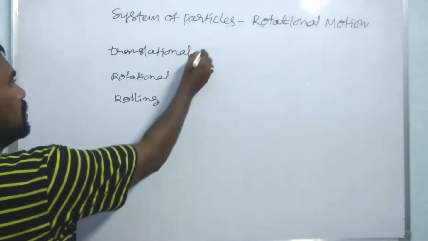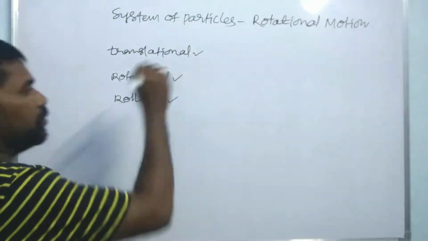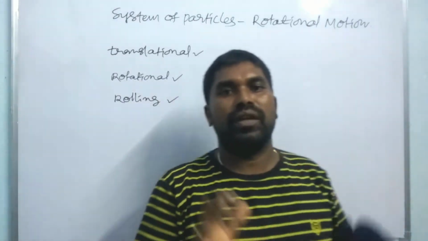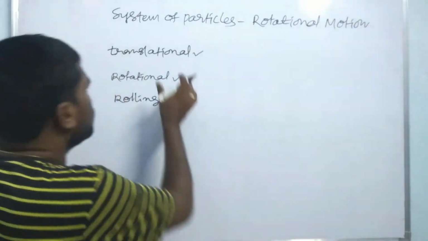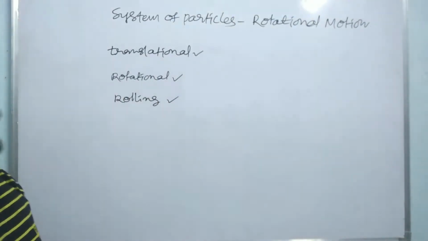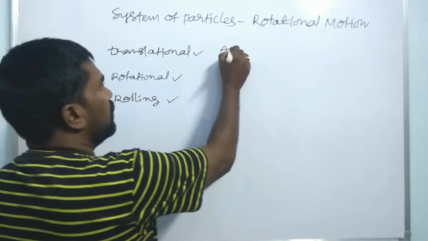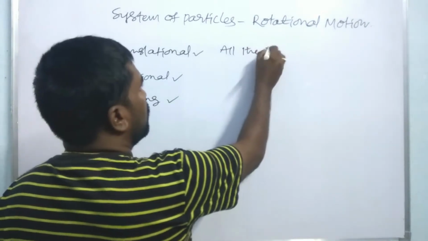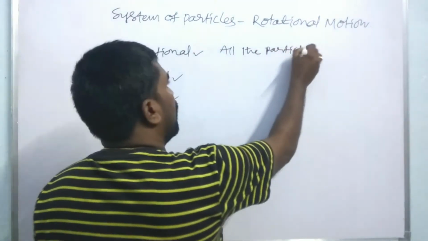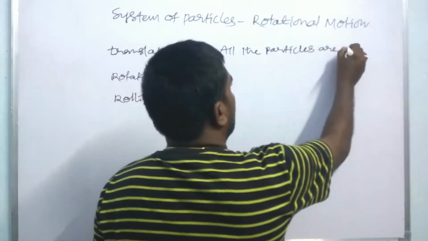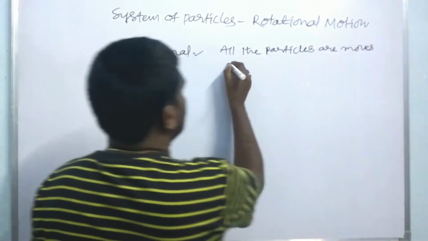Translational, rotational and rolling. These three are the motions of the objects. So what is meant by translational motion? In translational motion, all the particles move with the same velocity.